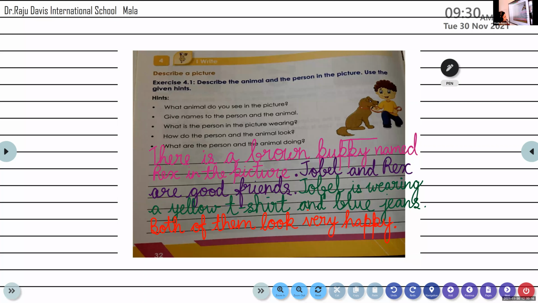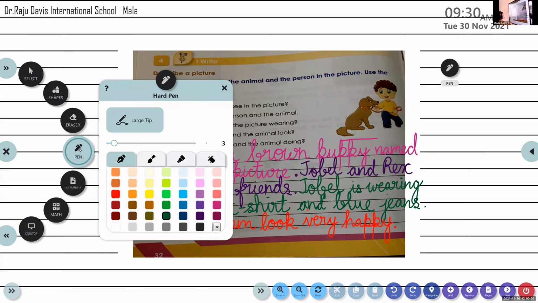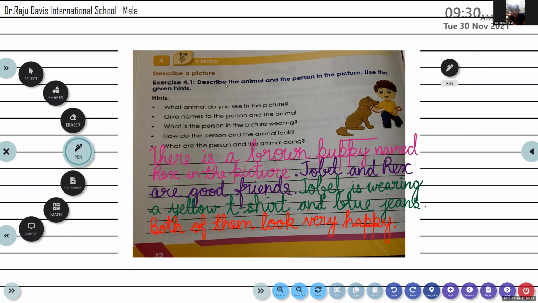Both of them look very happy. Hiba, unmute. Read the last question.